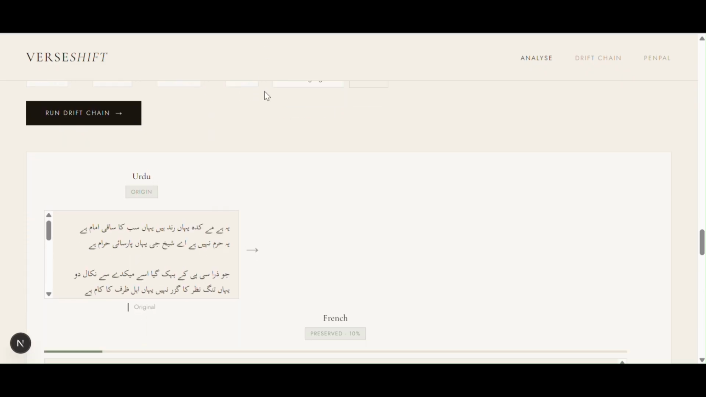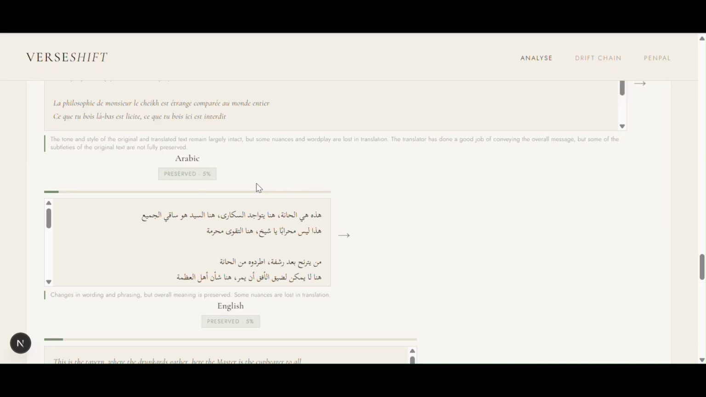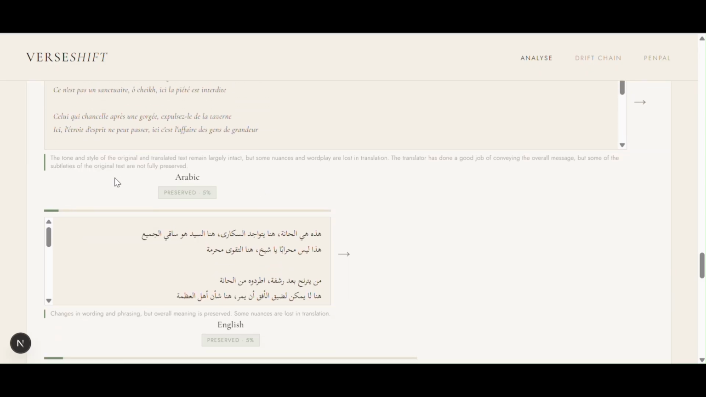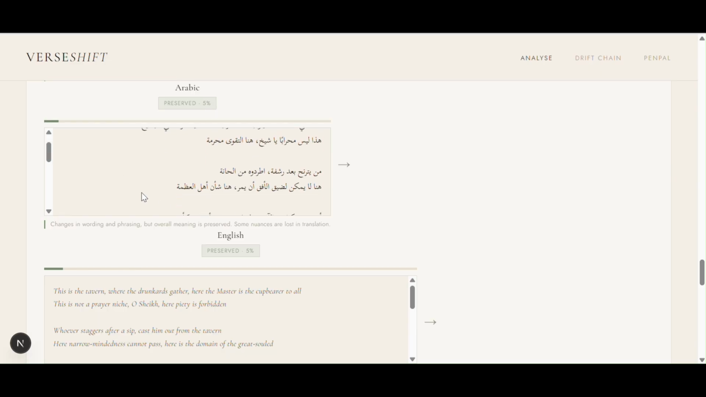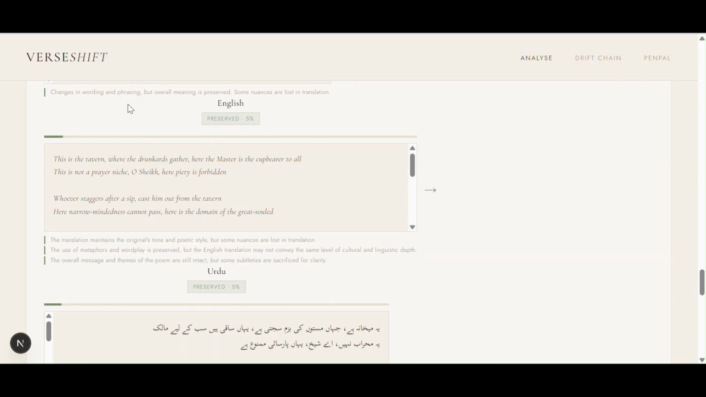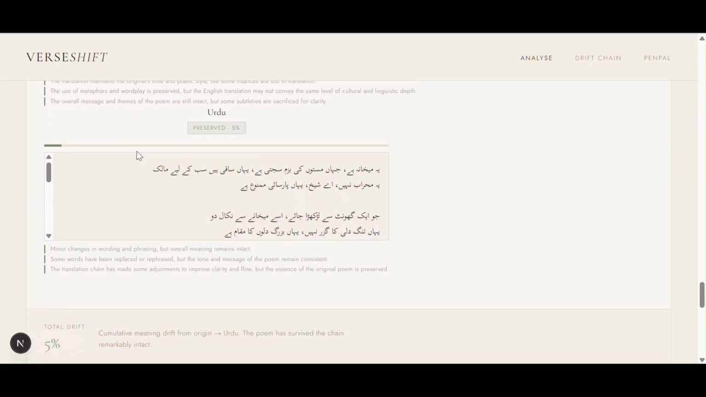Here we can see how the meaning evolves at every step, right? It visualizes how each language reshapes the poem a little bit in its own way. You can see that the translation of the French and Arabic is somewhat better, and only 5% is lost, and most of the meaning is preserved. Again, from Arabic to English, and then again to Urdu. So as we can see, a 5% cumulative drift has happened, just a fun little visualization that helps us explain how translation works, especially in poetry, which I think is one of the hardest things to translate.